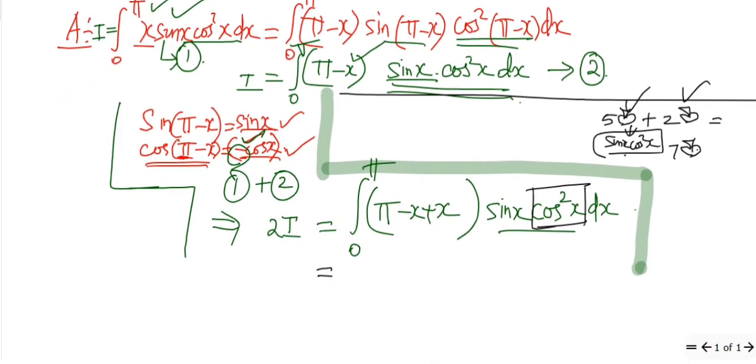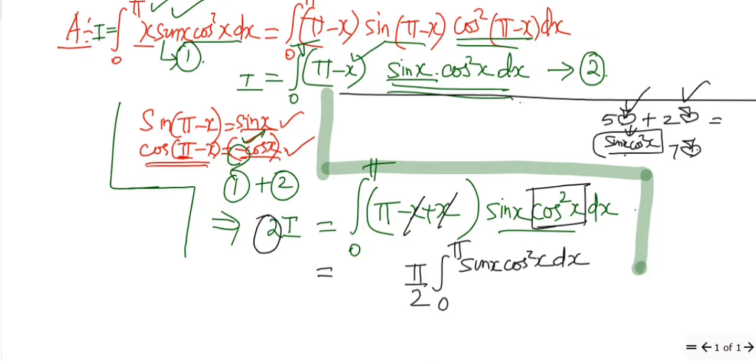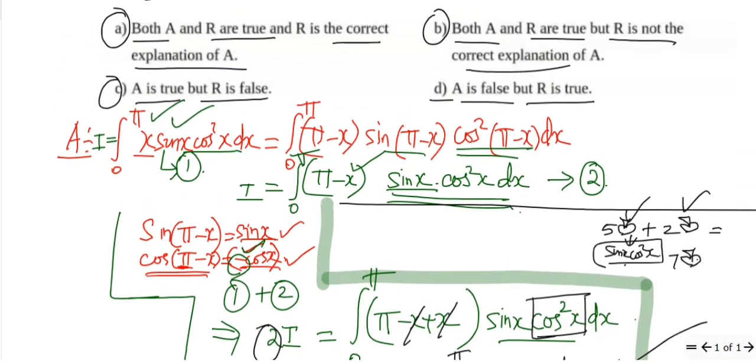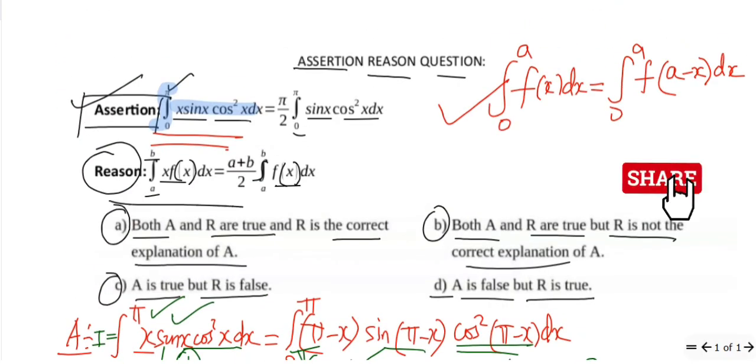Now here we are going to cancel them. So this becomes pi actually, that's a constant. So integral from 0 to pi sin x cos square x dx, and not only that, we can bring the 2 to the other side, where it becomes the denominator. The assertion is true, it's satisfying perfectly. Now we need to check our reason.